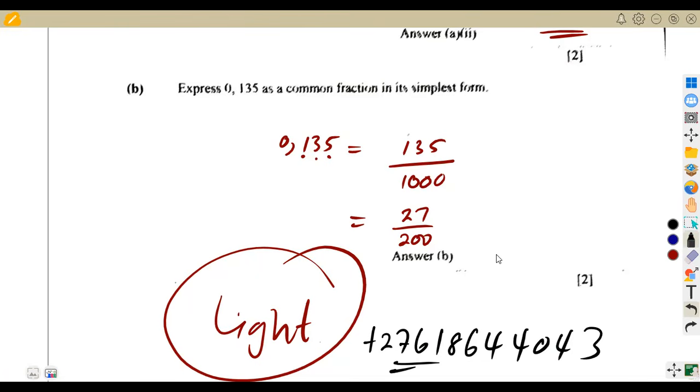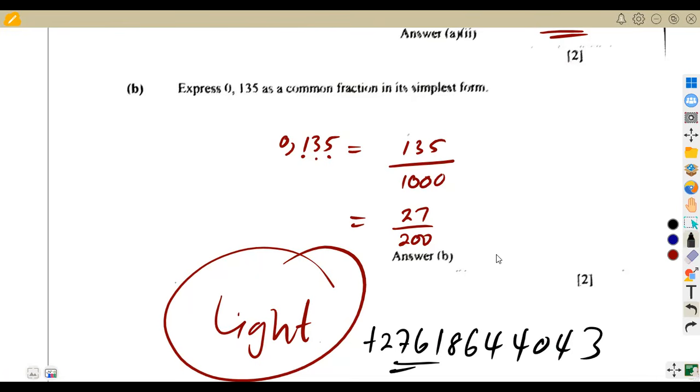Anyways, guys, let there be light in whatever that we are doing. Let's continue to share the light to our friends and colleagues. The light must definitely shine in whatever that we are doing, expecting for the best to come in whatever that we do. For those who have written, now you are going to be thinking, okay, what am I going to do from now? That is the question. Am I going to focus on doing my A level? Am I going to focus on engineering, whatever that you want to do in the future?